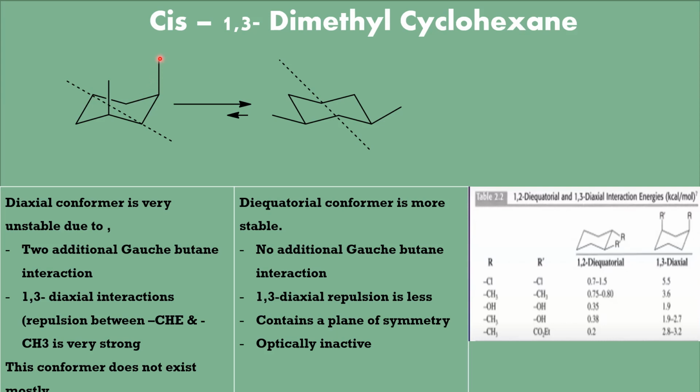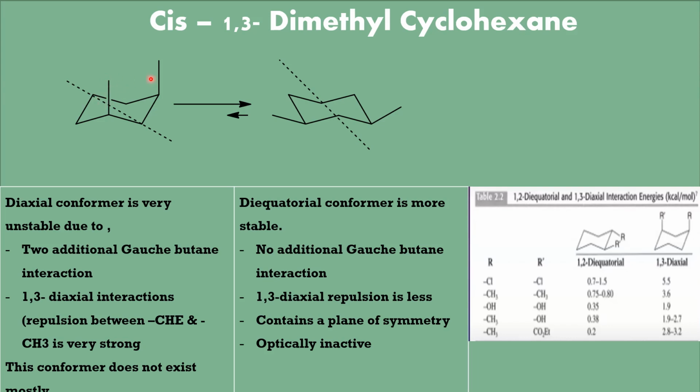Another is 1, 2, 3, 4. This is another butane. So every methyl group in the axial site will have two gauche-butane interactions. Similarly, this axial group also has two gauche-butane interactions.